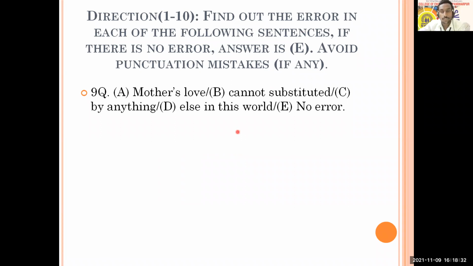With this, we are here with question number 9. Mother's love cannot substitute it by anything else in this world. So what do you think?